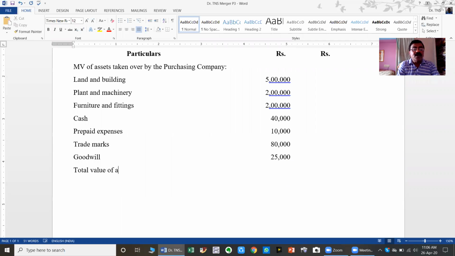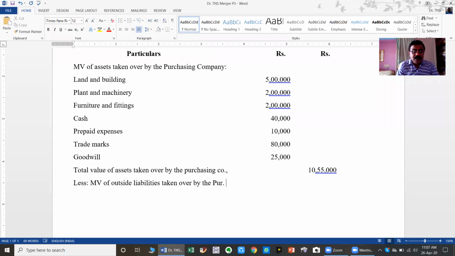So total is over. Get the total of assets. How much is it? 10,55,000. That is the total value of assets taken over by the purchasing company. From this one, as usual, less the market value of outside liabilities taken over by the purchasing company.